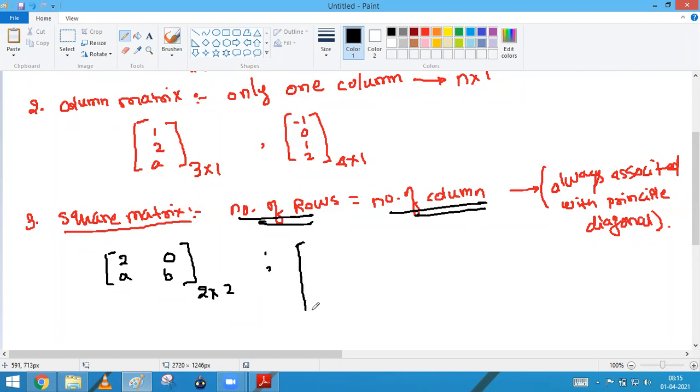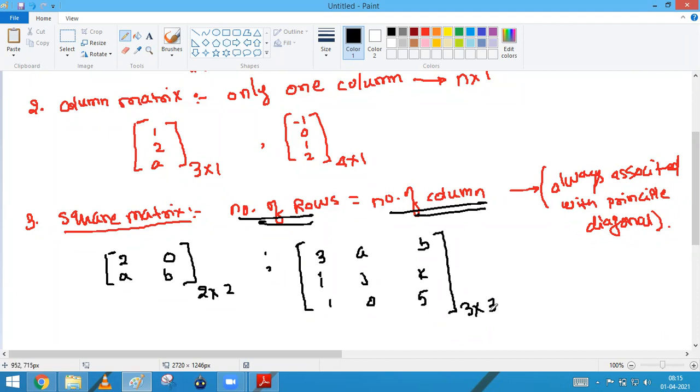After that, suppose I have to define a 3 by 3 matrix. We can take 3, A, B, I, J, K, 1, 0, 5. It doesn't matter, you can put any entry or element there, there will be no issue. So what is the order of this matrix? 3 cross 3. The order of the matrix is 3 cross 3.